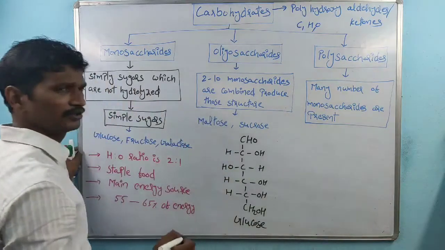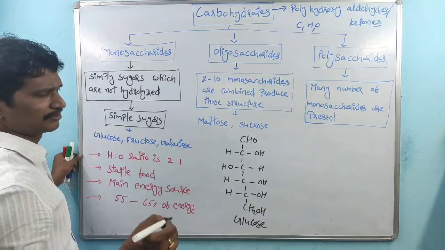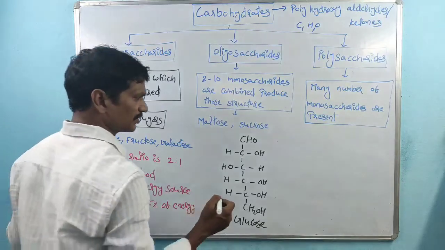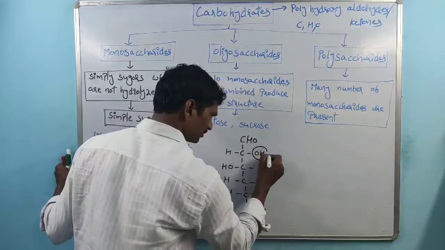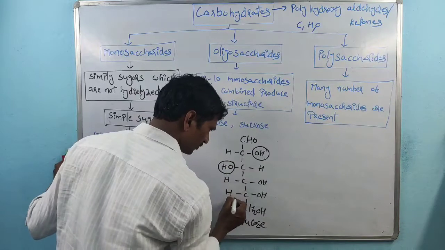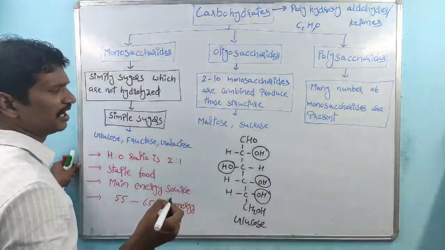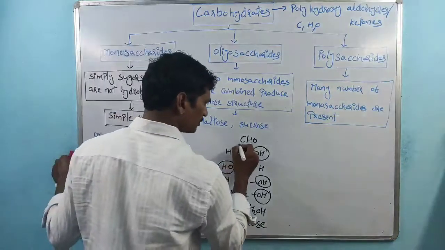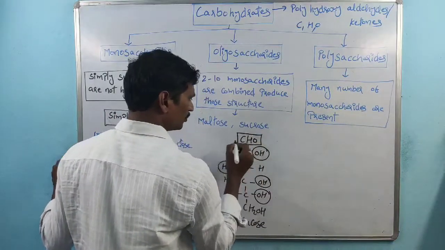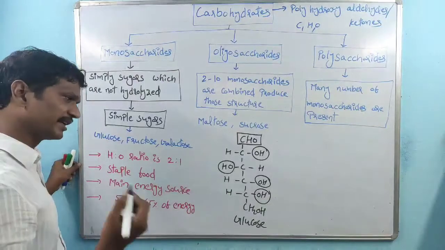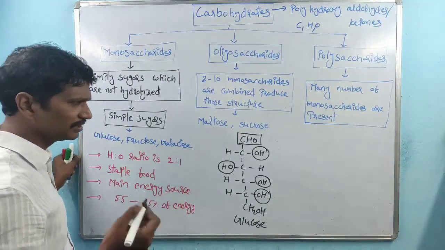Within glucose there are many hydroxy groups, and one aldehyde group. So these are polyhydroxy aldehydes or polyhydroxy ketones.